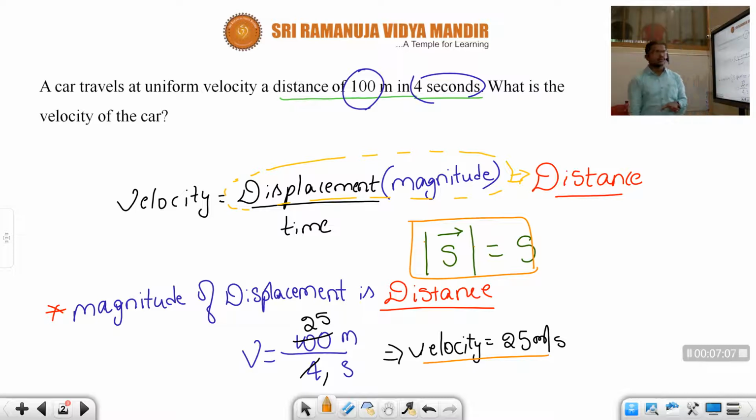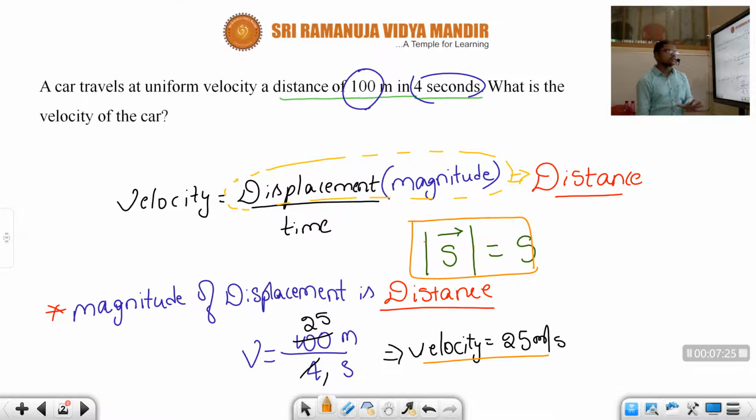Understood, children? Many questions you will come across. Many questions will give you displacement and ask us to find speed also. Sometimes in the question they will give distance or displacement and ask us to find speed.